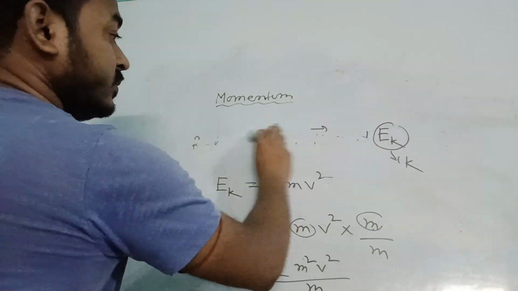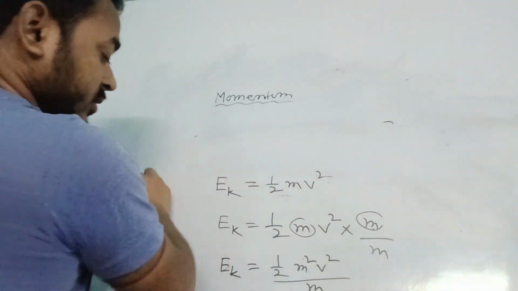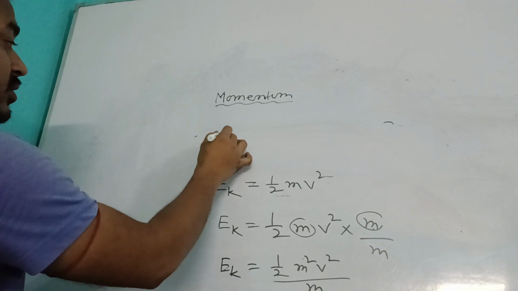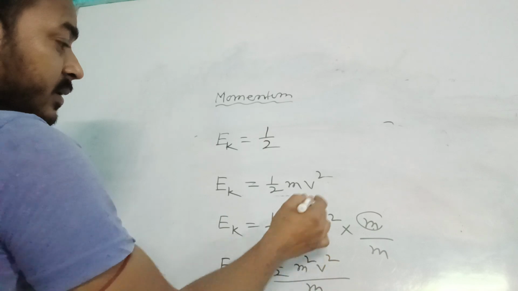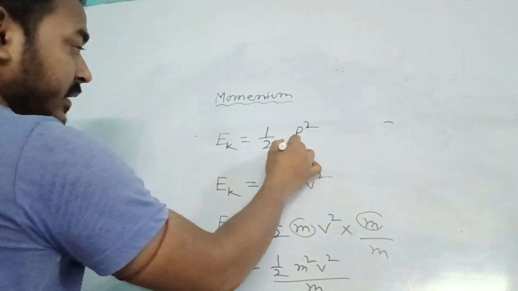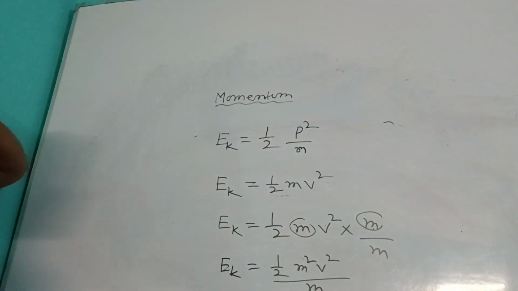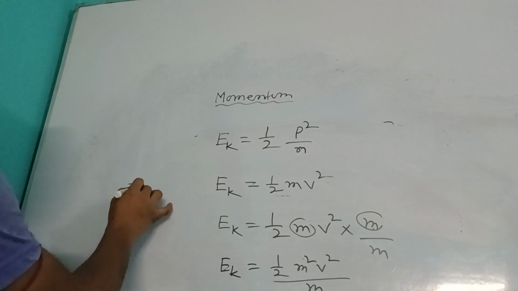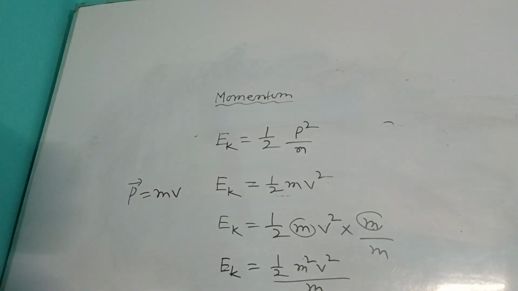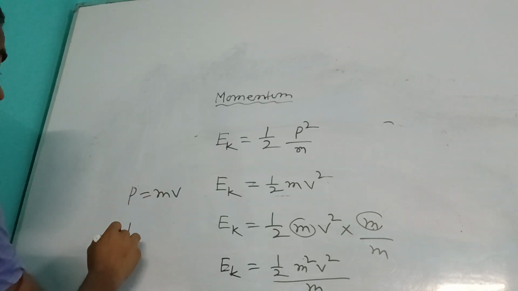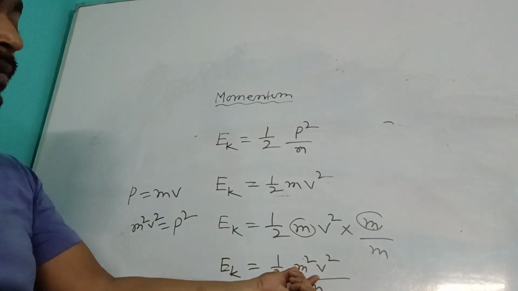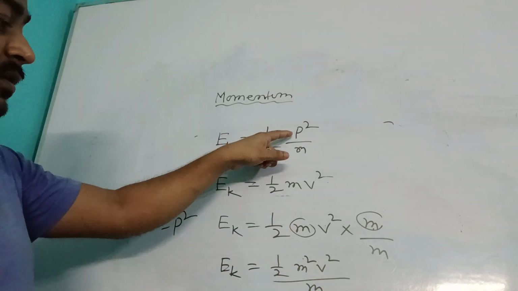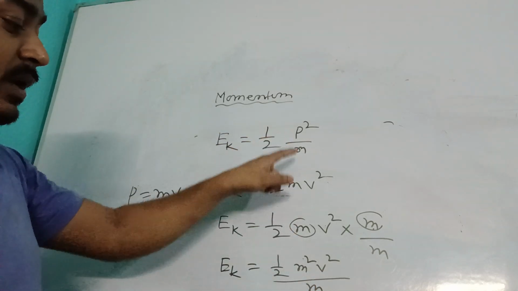Next, from here we can write kinetic energy Ek is equal to half, and this one is what? P square divided by m. Then the question is, why P square? We know the linear momentum P equals mv. So if P equals mv, then m square v square is nothing but P square. So where m square v square is written, we can write P square. So half, then m square v square means P square divided by m.